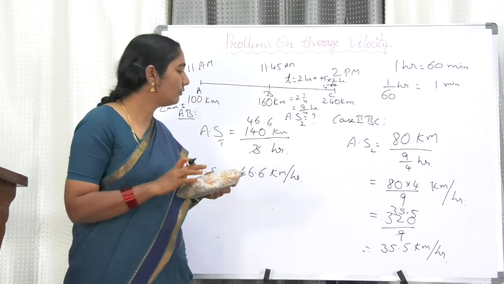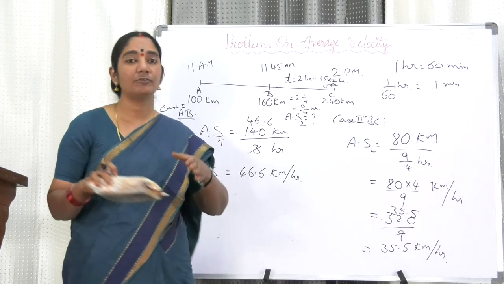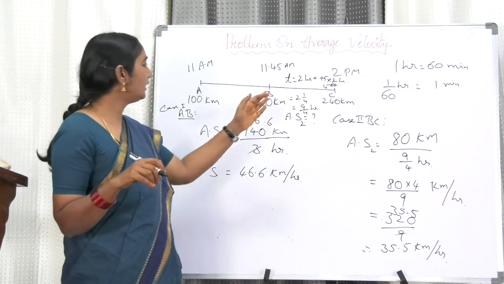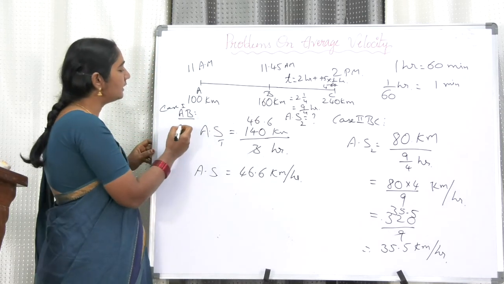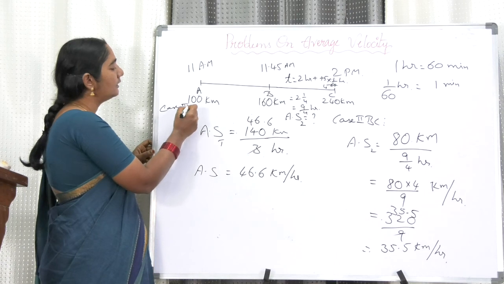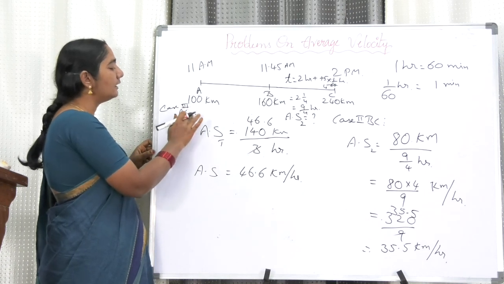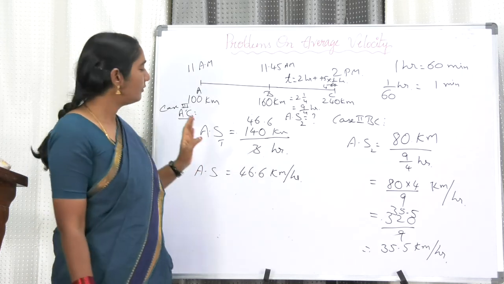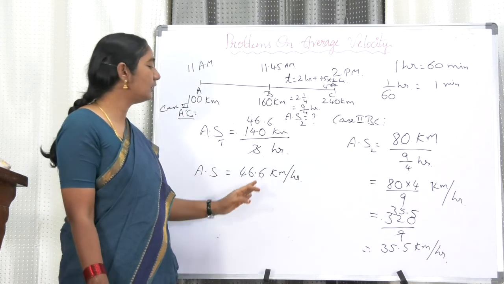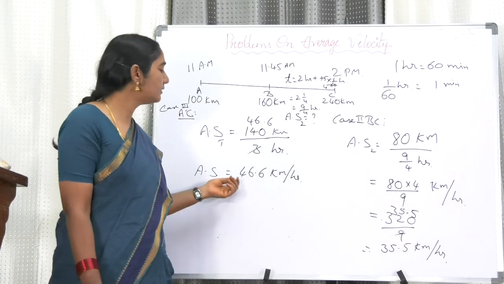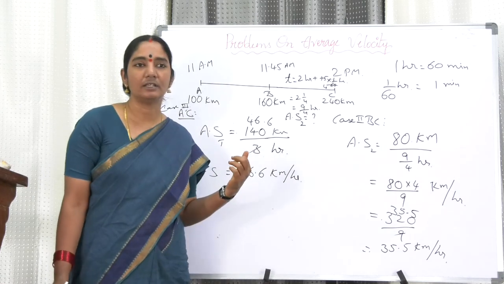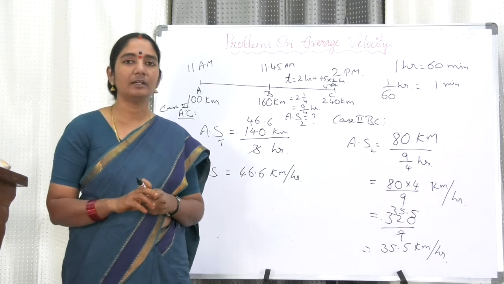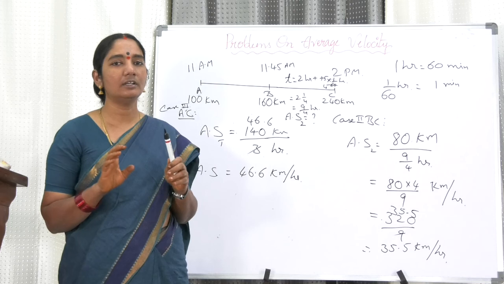So my dear friends, now we got the average speed in the first case from A to B, from the second case we got, and this is the third case, case 3, which is from A to C. Complete journey, between A to C, total distance by total time is the average speed for the whole journey. I think now you got that average speed is nothing but total distance by total time.